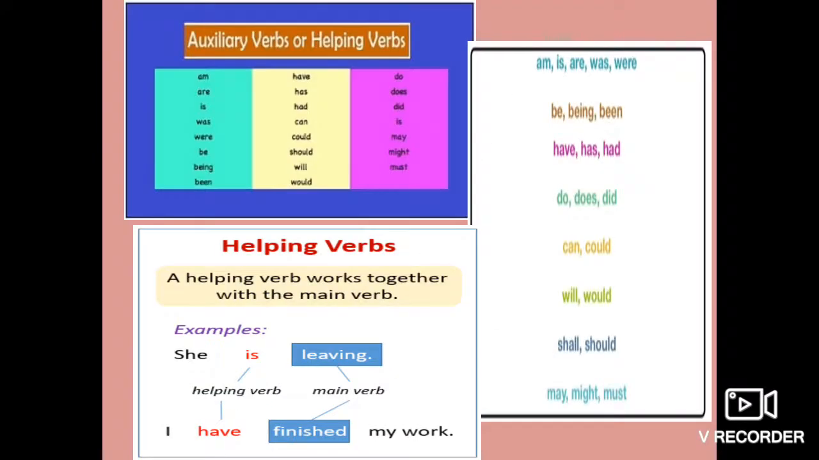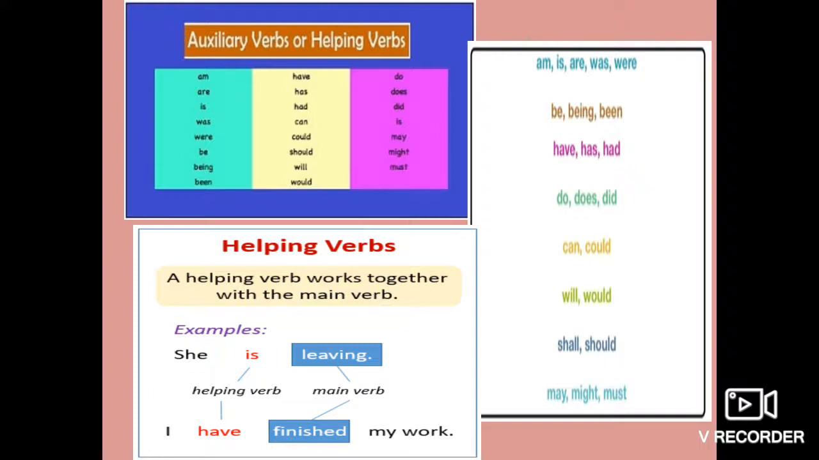Now, the next one is helping verb. Children, you must have heard these words: is, am, are, was, were, has, have, had. You know what we call them? We call them helping verb. Why do we call them helping verb? Because in a sentence, it tells you about the time of the action, about the tense of the action, means when that action is taking place.